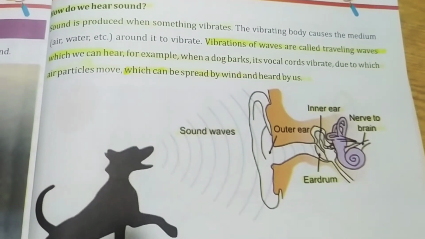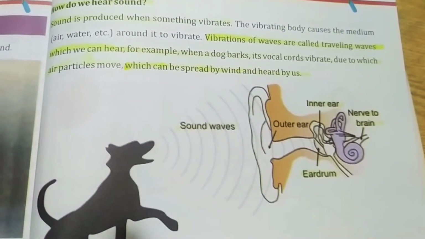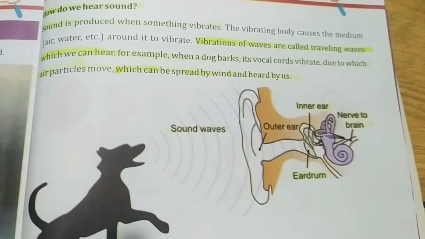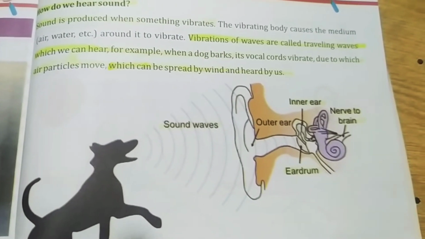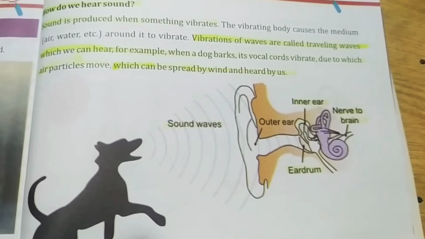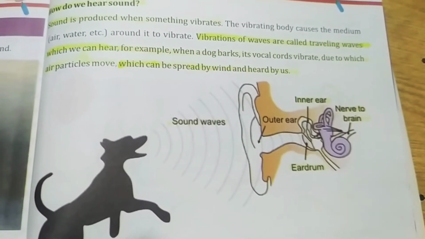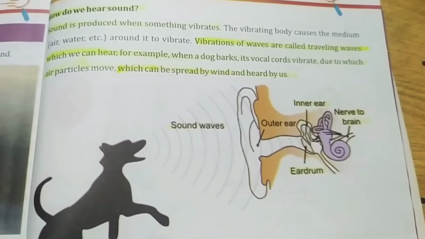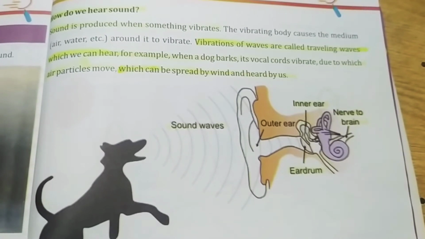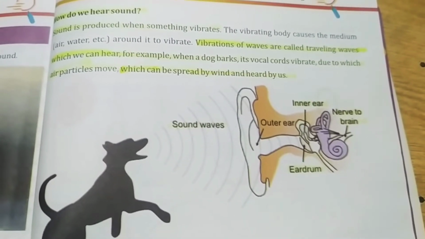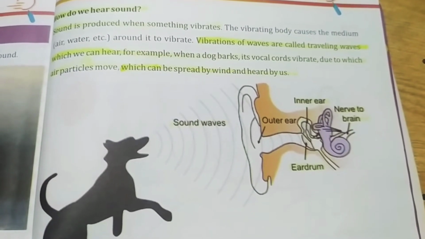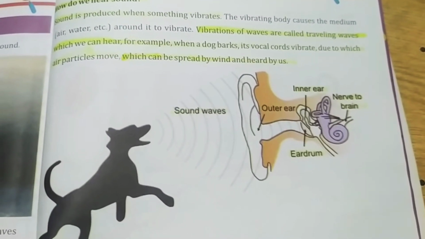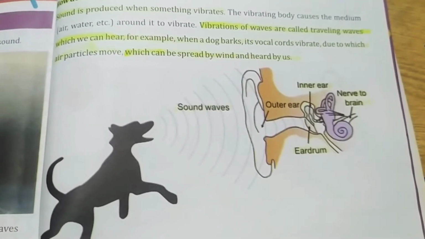For example, when a dog barks, its vocal cords vibrate, due to which air particles move, which can be spread by wind and heard by us through our ear. The sound waves enter through our outer ear and strike our eardrum. The sound waves are then sent into the inner ear, where there are the nerve and cochlea. The cochlea is filled with a liquid that is sensitive to sound, and these signals are sent to the brain.